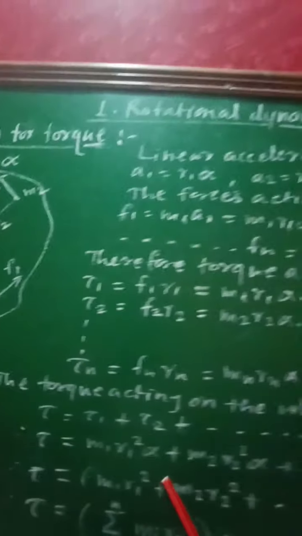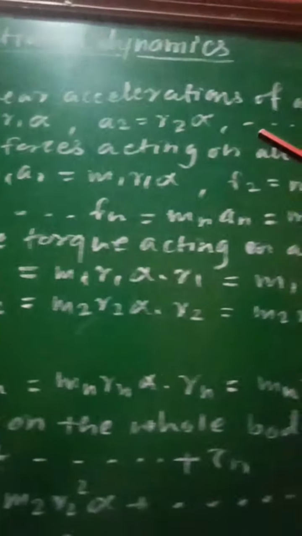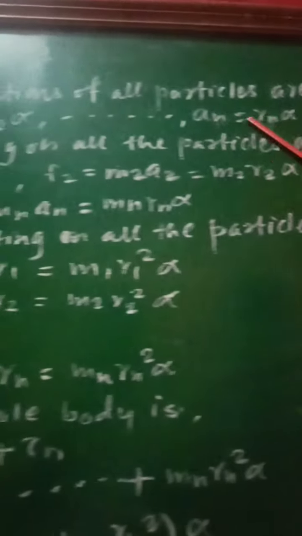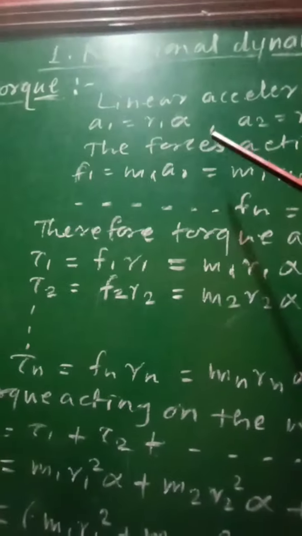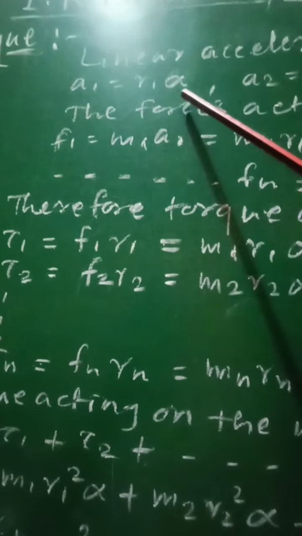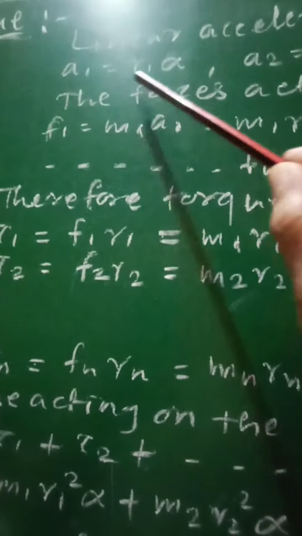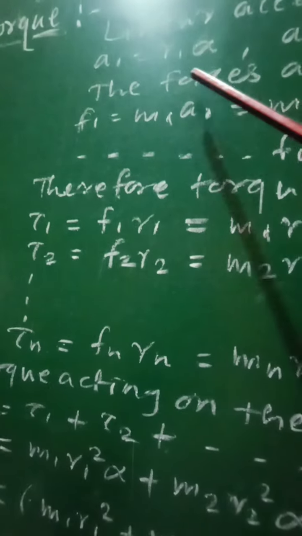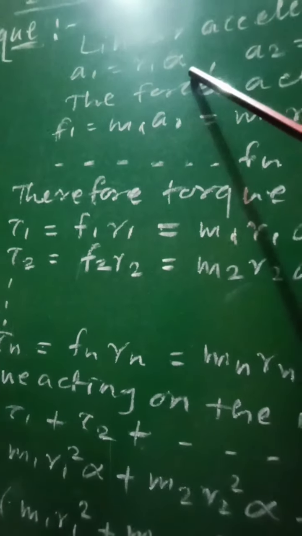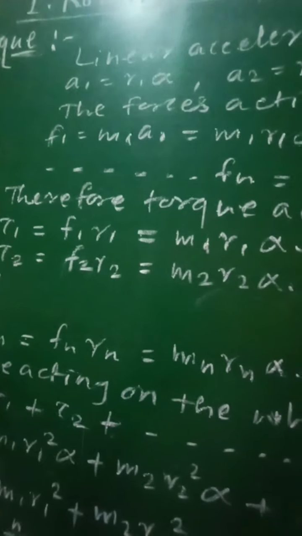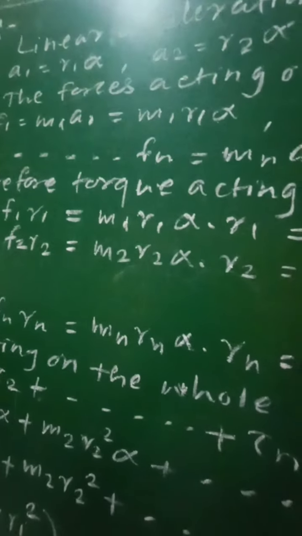So, the linear acceleration of all the particles will now be calculated. The linear acceleration of the particle of mass m1 will be a1 equal to r1 alpha, as linear acceleration a is equal to r alpha.